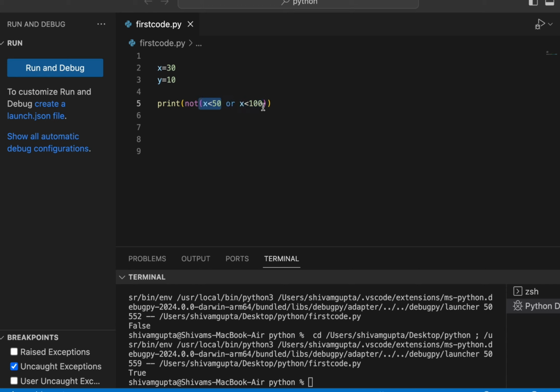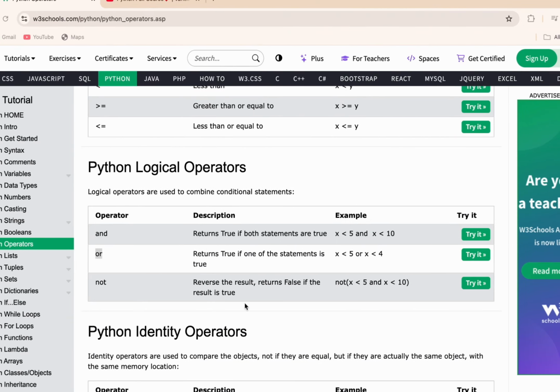If both cases are true, then not will tell that both cases are true, so it shows false. Now, for example, if I pass both cases as false, like 30 is not less than 10 and 30 is not less than 20, so both cases are false. Now not gets a result that the things in the brackets are false, so it tells that the function I have is false, then it is true. So it will simply pass a true.